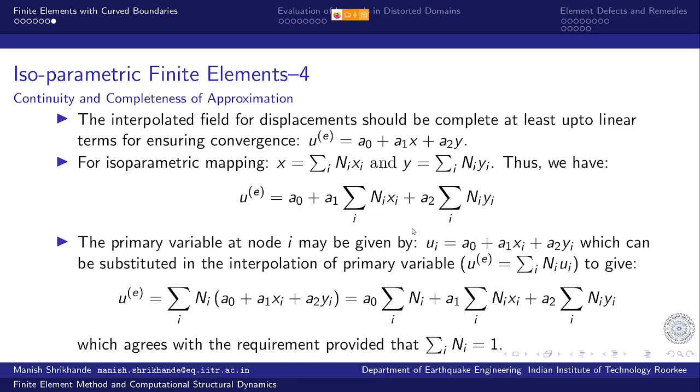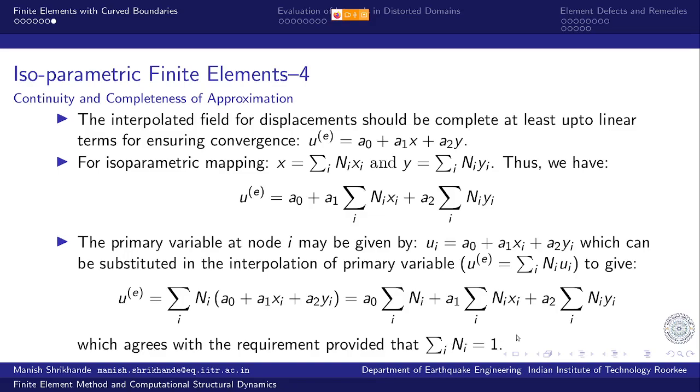Now if I compare these two, then we can establish the requirement that this completeness of approximation will be satisfied provided the interpolation functions of the element add up to unity, and this is called the partition of unity concept.